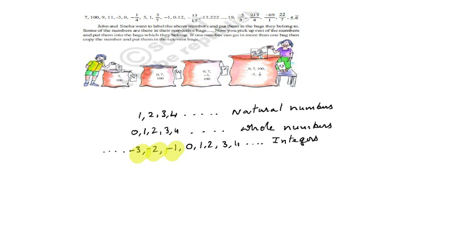And the third one. What is the third one?